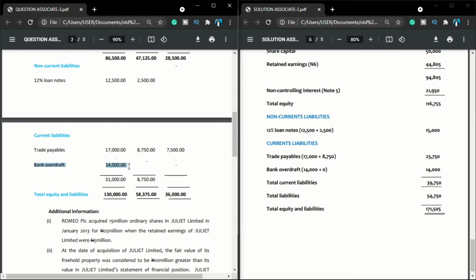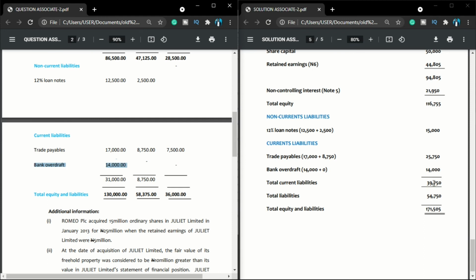The only thing we can see in this bank overdraft is the amount, which is 14,000, and in this place it is 0. So I will come here, bank overdraft 14,000 plus 0, gives me a total of 14,000, and boom, we are done. So addition of my trade payable and my bank overdraft will give me my total current liabilities.